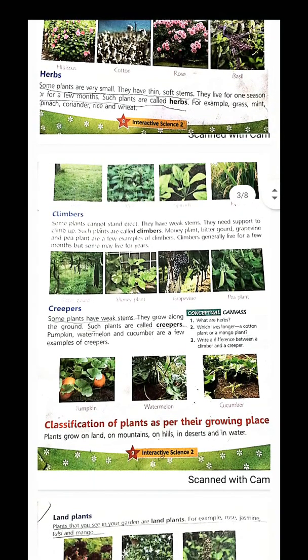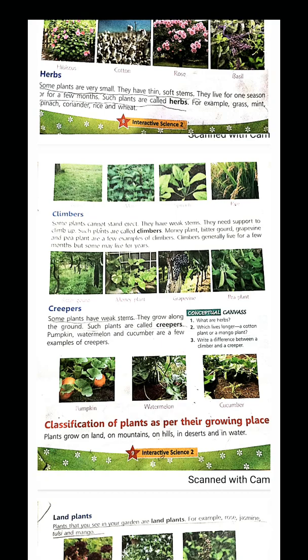Now, then the climbers. Some plants cannot stand erect. Climbers means they need climbing. So, some plants cannot stand erect or straight. They need support. And when they need support, they are called climbers. With support, they can climb up. Such plants are called climbers.